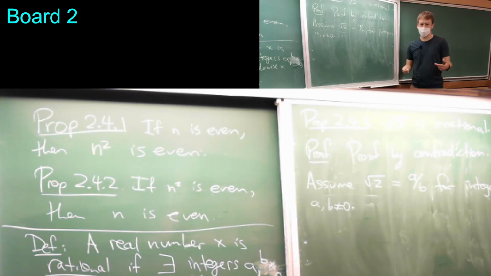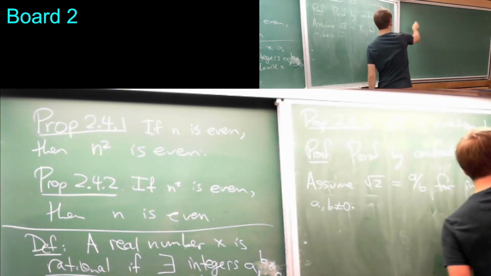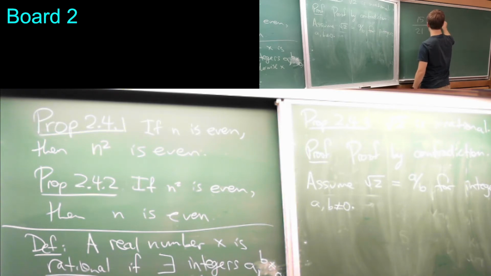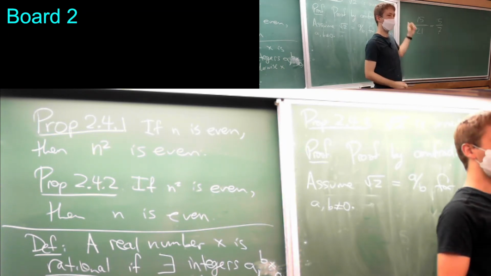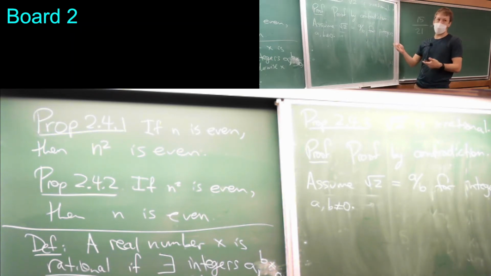If I write an integer divided by an integer, I can always assume that there are no common factors. Because if I write 15 over 21, I can always reduce it and write that as 5 over 7. You can always write a fraction in lowest terms by canceling out the common factors. So let's assume also that a and b have no common factors, because otherwise we just pull them out and cancel them.